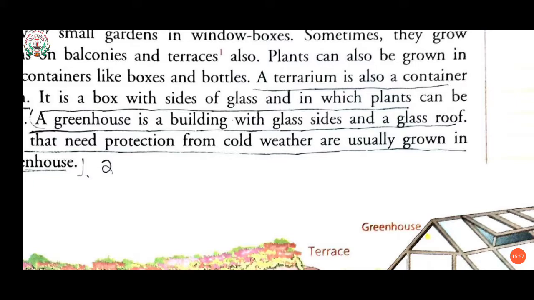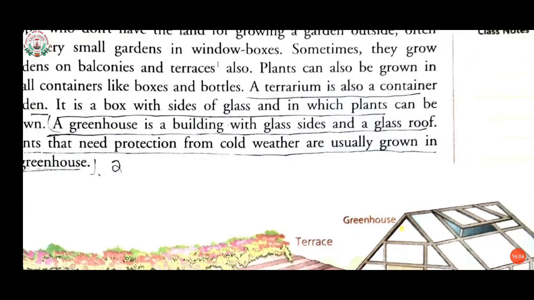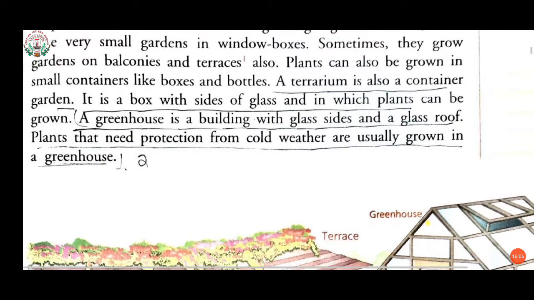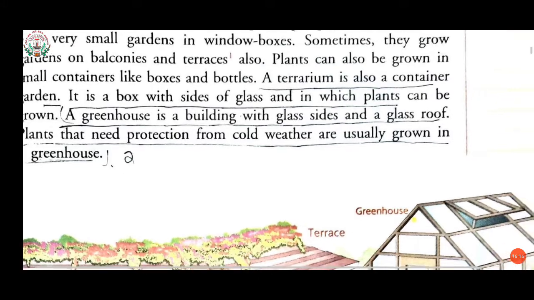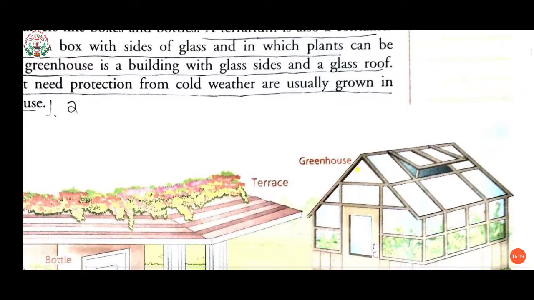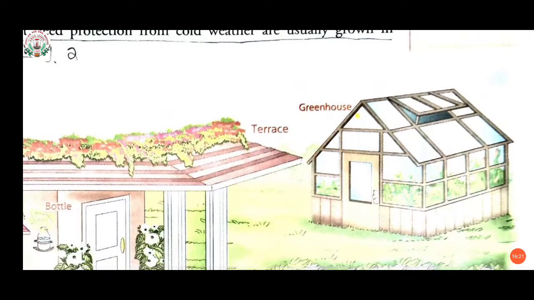Instead of the different types of garden, we have greenhouse. And what is a greenhouse, students? I have read over here that a greenhouse is a building with glass sides and a glass roof. Plants that need protection from cold weather are usually grown in a greenhouse. Not only from cold weather, it also protects the plants from summer sun rays.